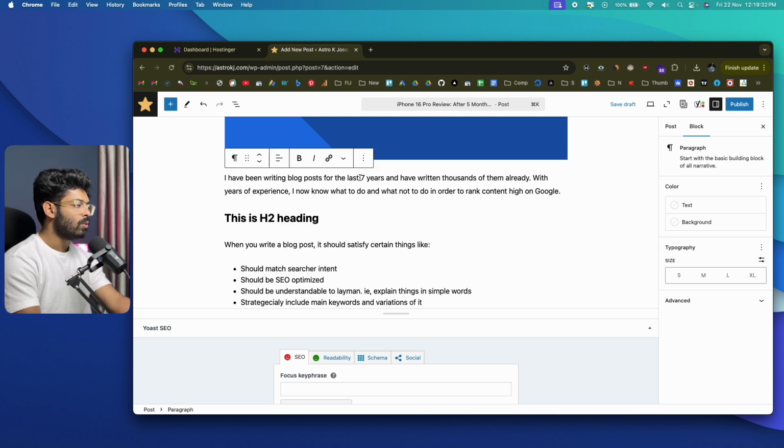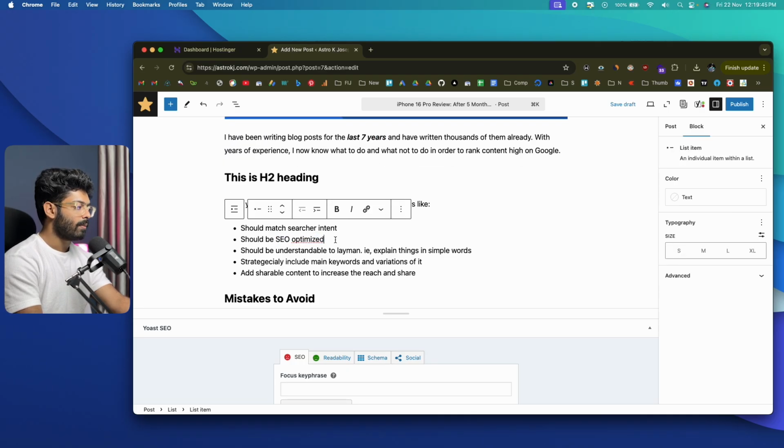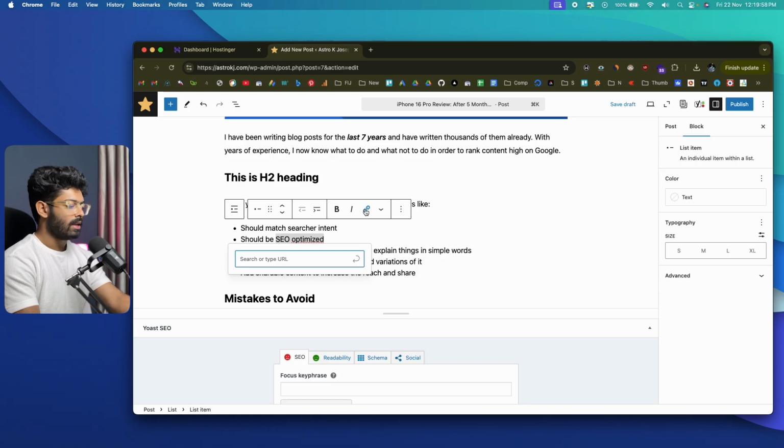And now let's say you want to bold this last 7 years. You can simply select this one from here and click on the bold option, and you can easily bold it. And if you want to, you can also make it italic. And let's say you want to link this SEO optimized, you want to give a link to this anchor keyword right here. You can simply select this one and press on the link icon, and you can go ahead and put whatever link you want to.